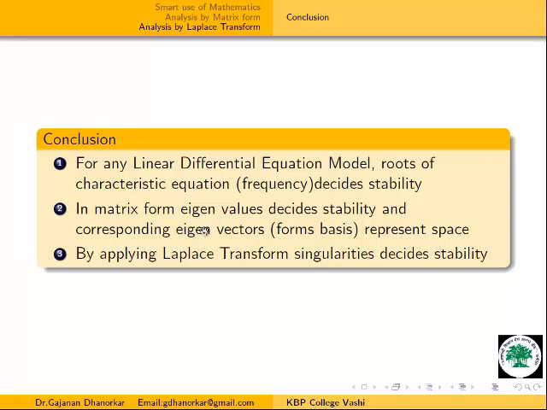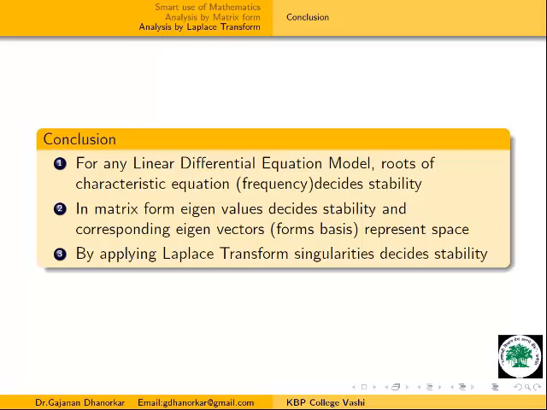Corresponding to these eigenvalues we get their eigenvectors, and these eigenvectors form a basis and span our whole space. If they span the whole space, then it becomes very easy to analyze our big data. And in the Laplace transform technique we are talking about the same thing in terms of singularities, and singularities decide the stability. If the singularity tends towards the negative side, meaning minus infinity, our system is more and more stable.